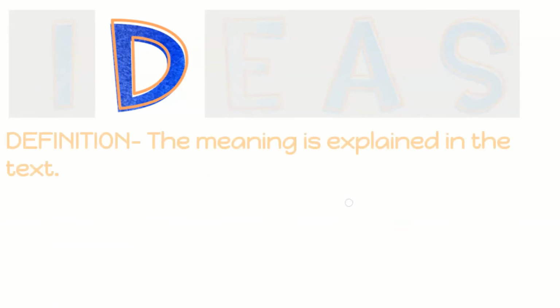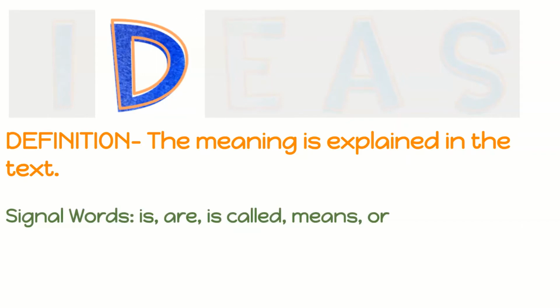Let's take a look at D in IDEAS. That stands for definition, another context clue type. Sometimes the meaning is explained in the text. Keep an eye out for some of these signal words that might tell you a definition is right there. These signal words include is, are, is called, means, or. Let's try an example.